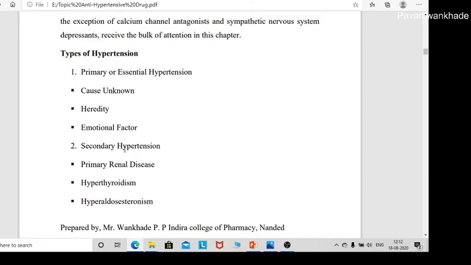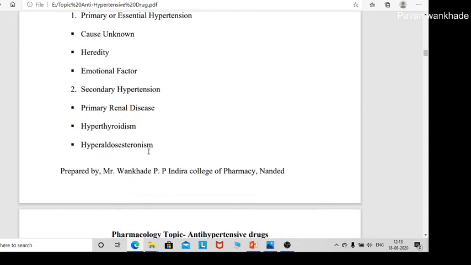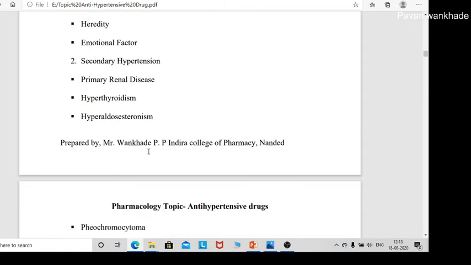Now we will see the secondary hypertension. Secondary hypertension is due to any disease or disorder present in the patient. Examples are primary renal diseases and hyperthyroidism. In hyperthyroidism, heart rate increases, and hence it increases the blood pressure. Next is hyperaldosteronism, which means the aldosterone level increases, increasing sodium and water retention, which increases the blood pressure.